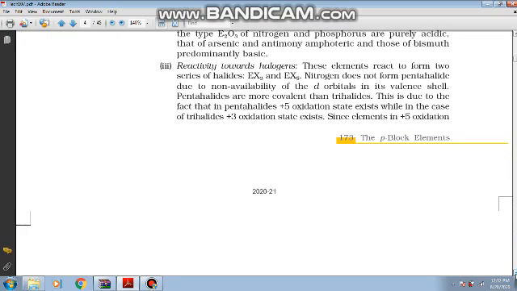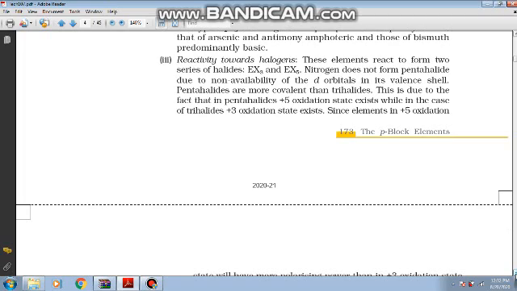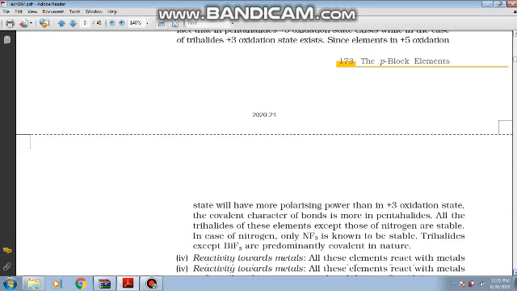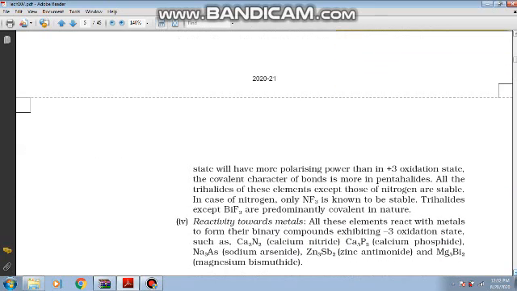Then these elements react with halogens to form two series of halides, EX3 and EX5. EX3 is shown by all the elements, and EX5 is also generally shown by all the elements except nitrogen. Nitrogen cannot form any pentahalide on account of absence of d orbitals, which restricts its covalency to 4 only.